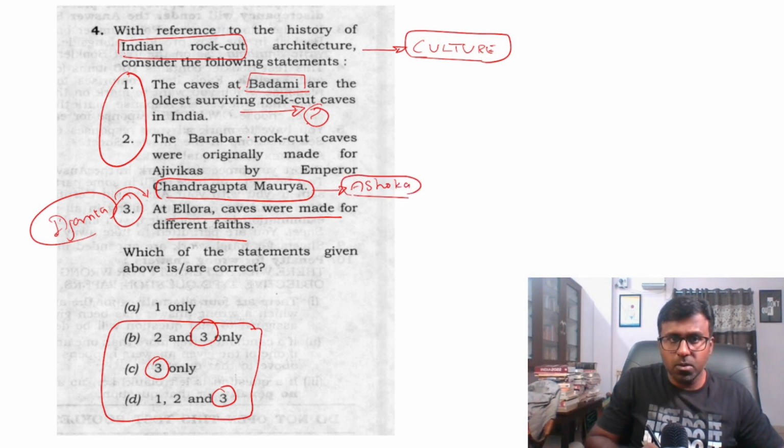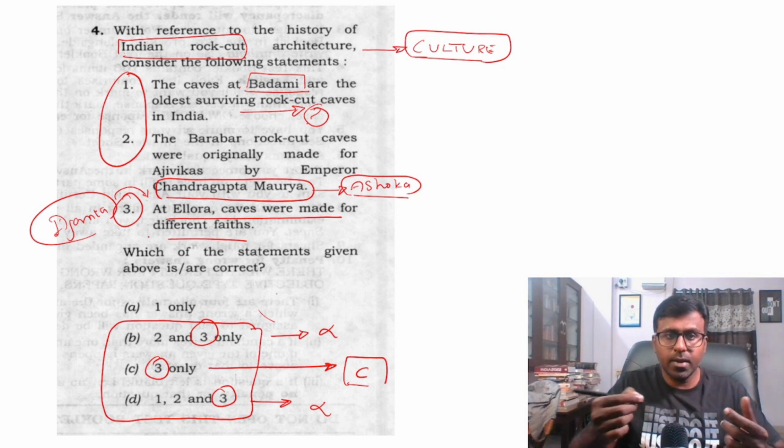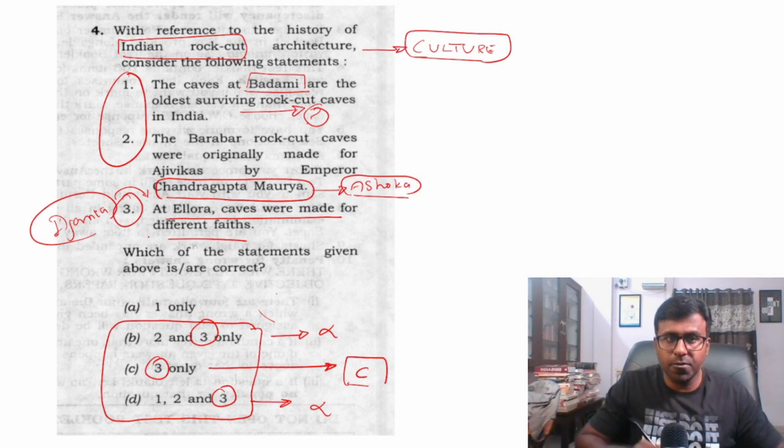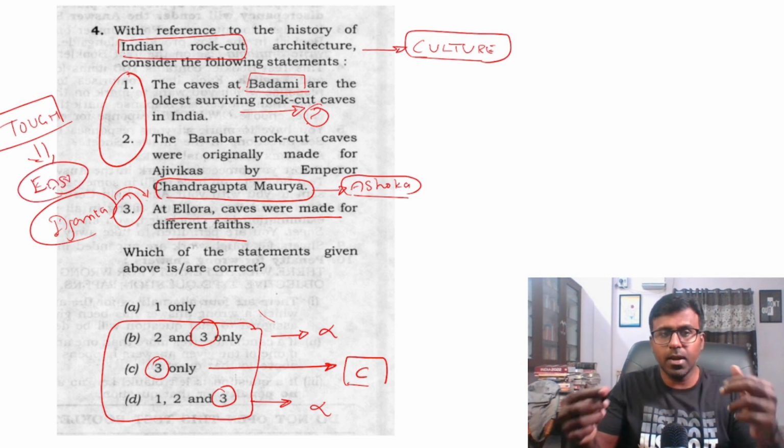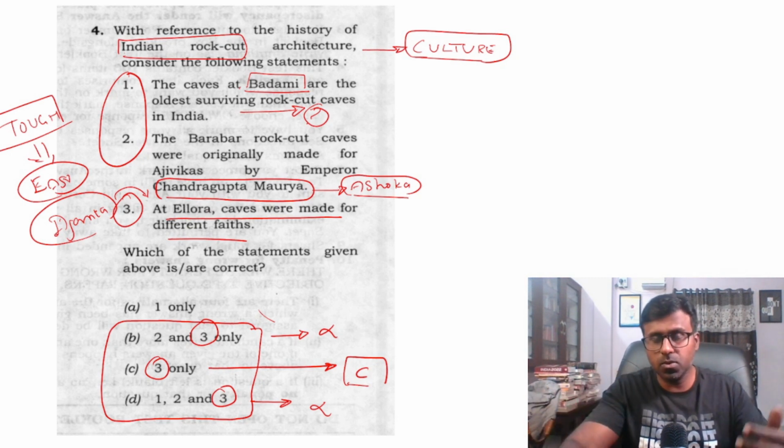So this is wrong. Of these three statements, this is wrong, and this is also wrong. So I have only one option left, which is the C option. So this is the answer, and this is how I got it. This was a tough question on the day. Imagine that every question need not be an easier question where you can target the answer. Rather, there will be many questions where it will be very tough for us to answer, and this was one such question.